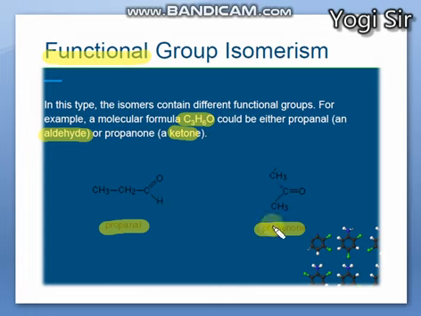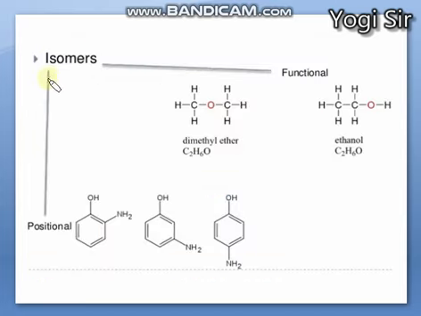Here also there are 6 hydrogens, 3 carbons, and 1 oxygen. So both have the same formula, but the functional groups are different, so they are known as functional group isomers of each other, right? Aldehyde and ketone, in the same way alcohol and ether, acid and ester, are considered functional group isomers. Here you can see ether and alcohol are functional group isomers.